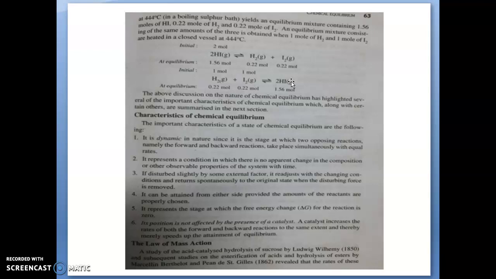And its position is not altered or affected by the presence of a catalyst. The catalyst will affect only the rate; the rate of the forward reaction or backward reaction will increase accordingly, and the equilibrium will remain. Only the time taken to attain equilibrium will change.